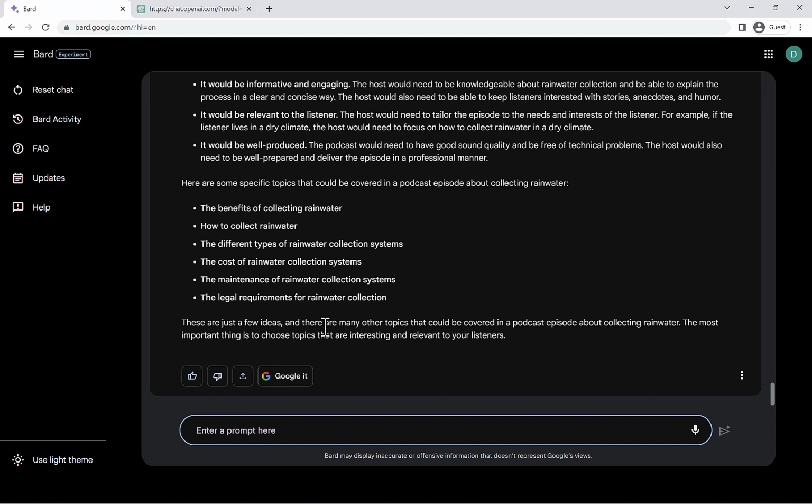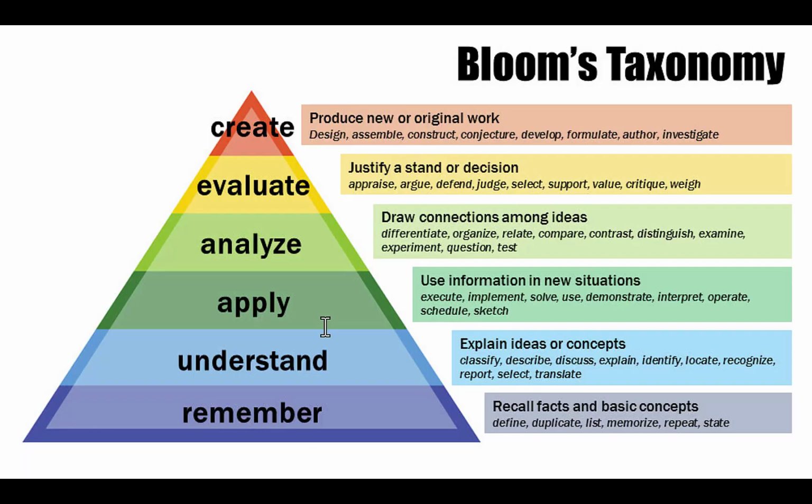But this has been a useful exercise for me just to kind of get an idea of some of the things that Bard can do. I don't really feel like there was a lot of differentiation between these 6 levels, but what I hope that this showed to you is that there's a lot of different verbs that can be used to begin a prompt, and that if you have a lot of these different verbs in your tool belt, you can really create some interesting output.